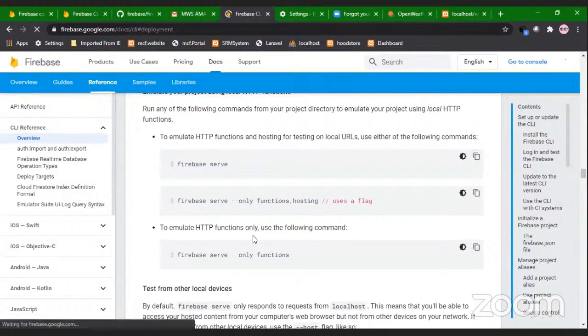You just use a flag there. To use functions only, you just do firebase serve --only functions, and that's all.